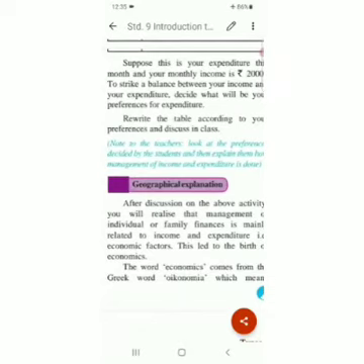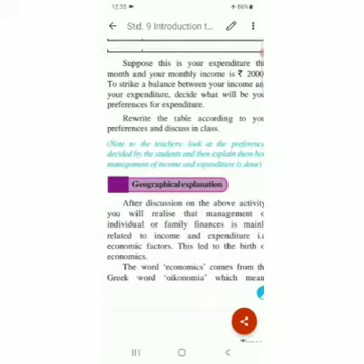So the budget, the management of any family or any country, any state, any district, whatever, depends on economic factors, because money matters everywhere.